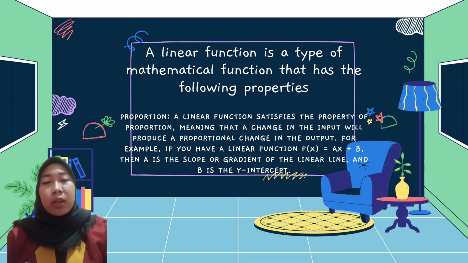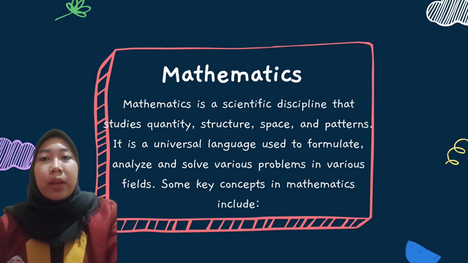1. Proportion. A linear function satisfies the property of proportion, meaning that a change in the input will produce a proportional change in the output. For example, if you have a linear function f(x) equals ax plus b, where a is the slope or gradient of the line. Its application in various fields includes 1.